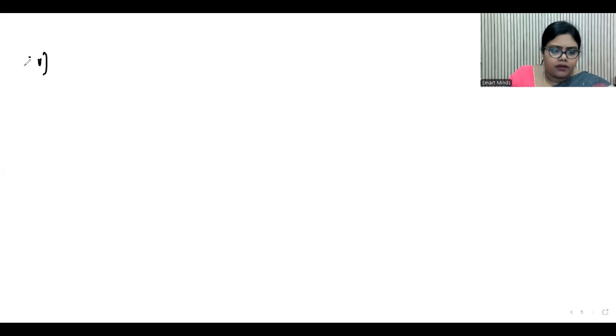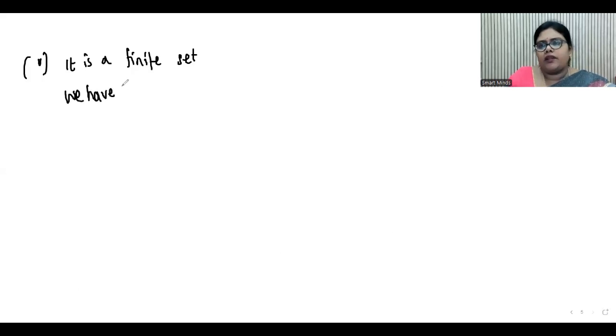Next, fifth bit. What is the fifth bit? Set of prime numbers less than 99. So less than 99 means it is a finite set. And we know that less than 100, like from 1 to 100, there are 25 prime numbers.